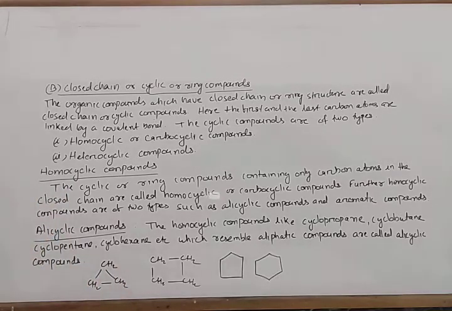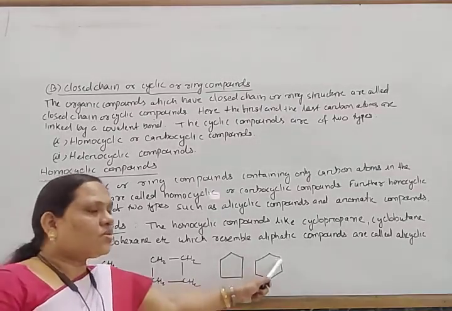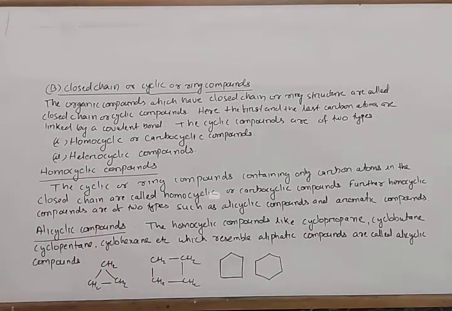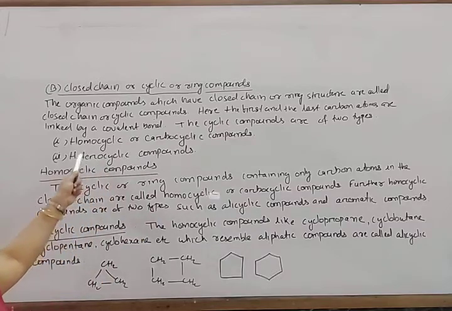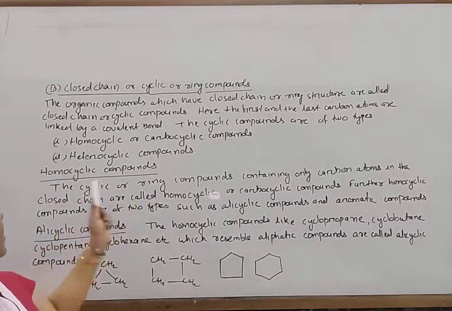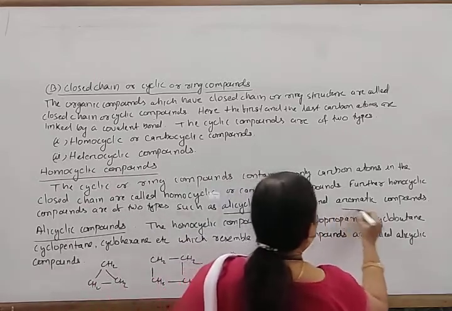Homocyclic: the cyclic or ring compounds which contain only carbon atoms in the closed chain are called homocyclic or carbocyclic compounds. Here carbon, here also carbon, in all cases it contains carbon. Homocyclic compounds are again classified into two types: alicyclic compounds and aromatic compounds.